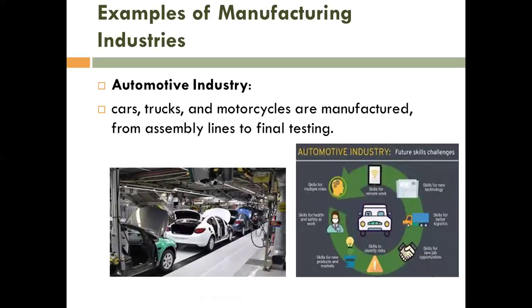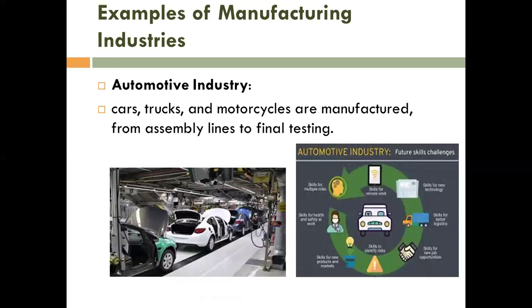Examples of the manufacturing industry: the automotive industry. It includes different types of cars, trucks, and motorcycles manufactured from the assembly lines through to final testing. Now tell me, are cars manufactured in one place?